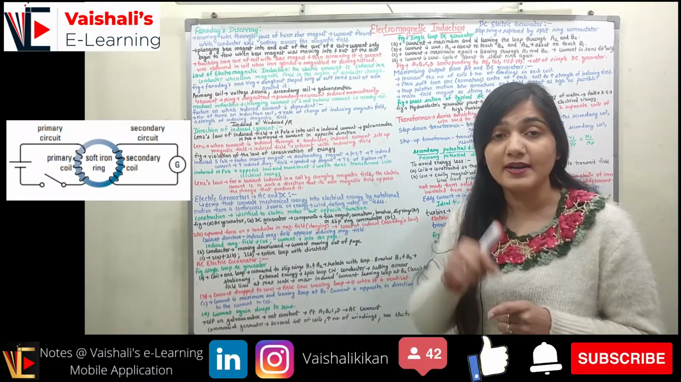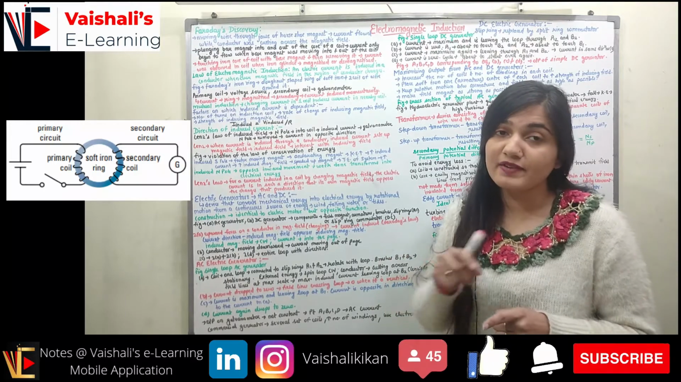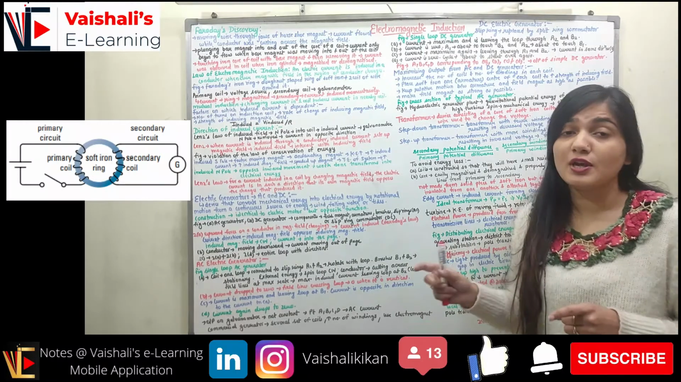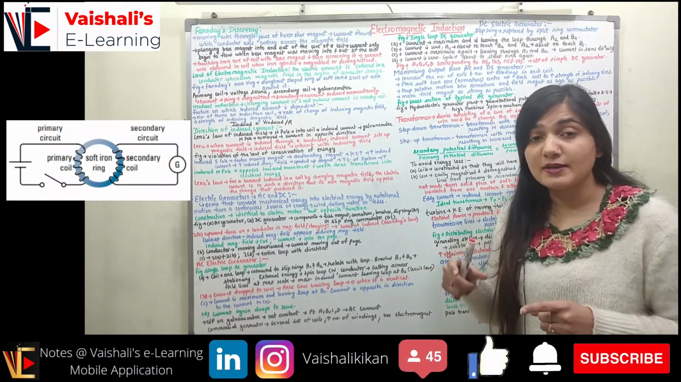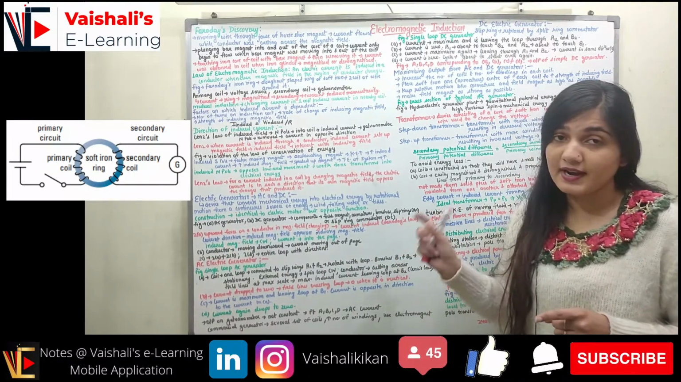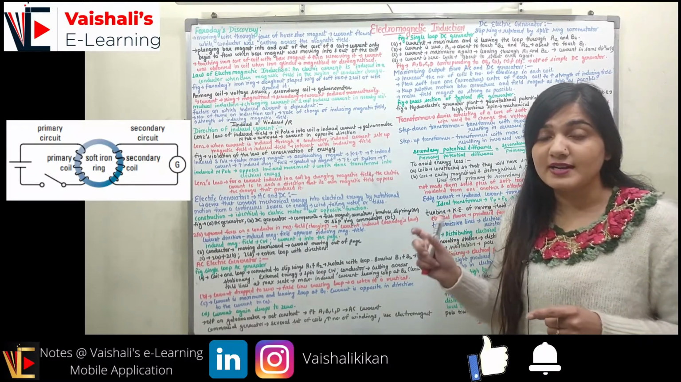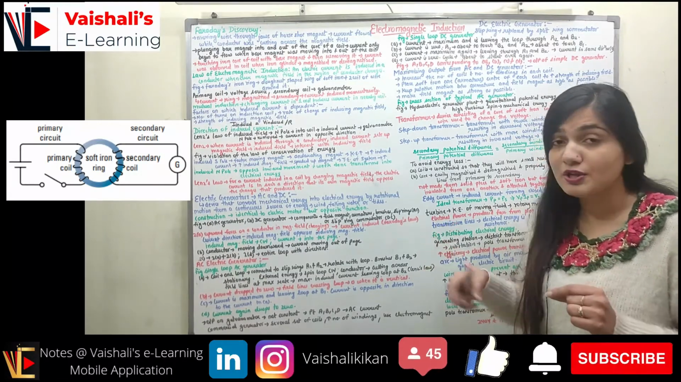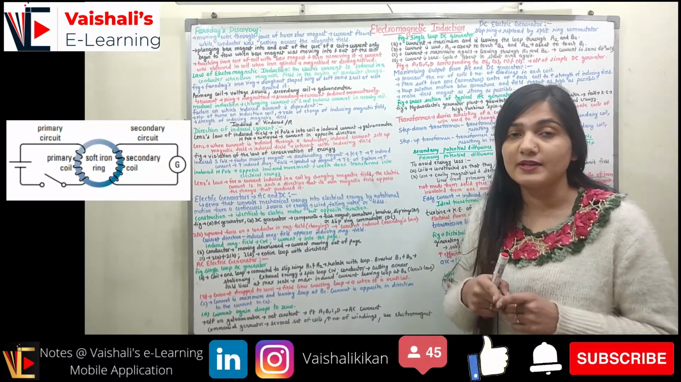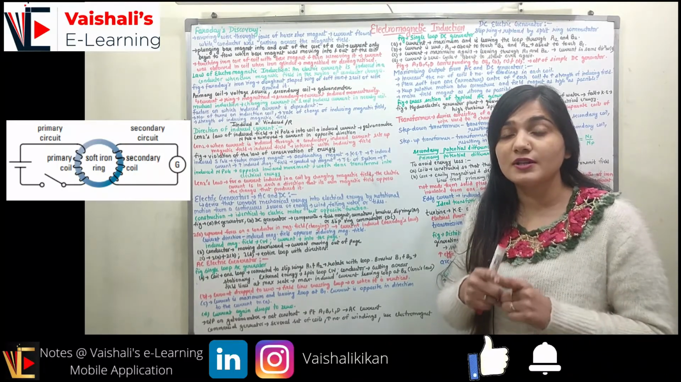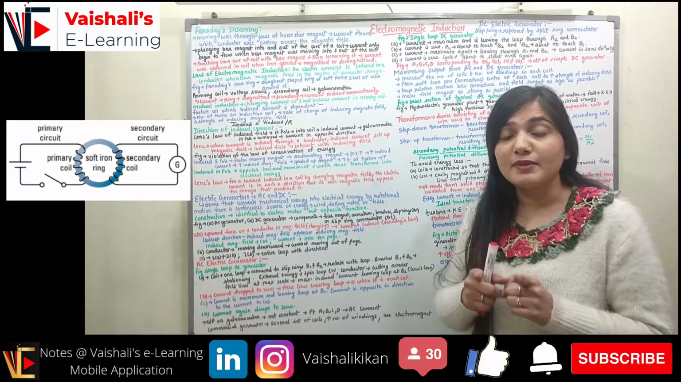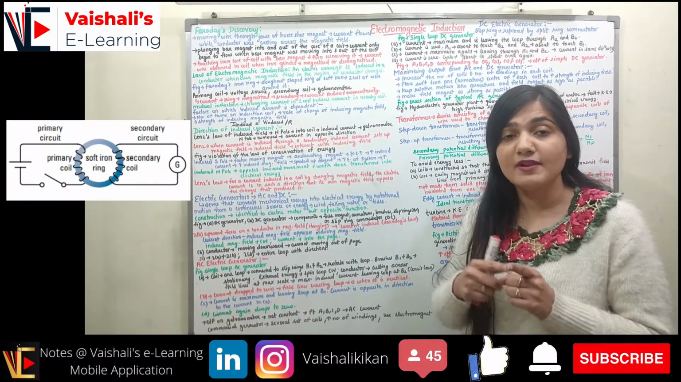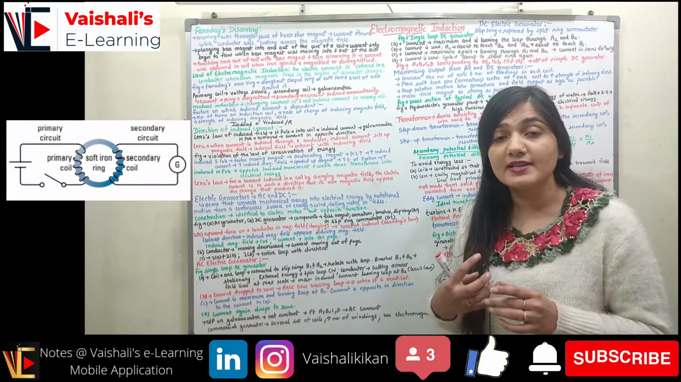What happened? Current increased from 0 to the maximum value. Current changed, so we had a changing magnetic field. This changing magnetic field produced a current in the secondary. So for the production of current in the secondary coil, we must have a changing magnetic field, and this changing magnetic field was produced when the switch was closed temporarily. Similarly, when the switch was turned off temporarily, the current dropped from the maximum value to zero, and again we had a change in the magnetization.